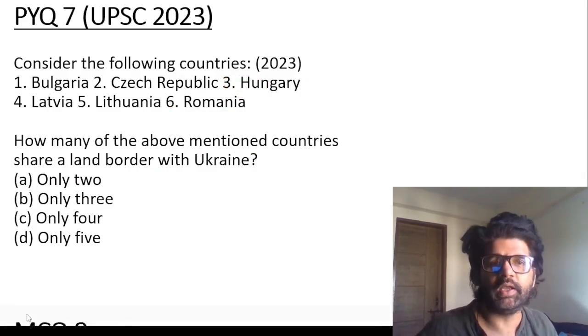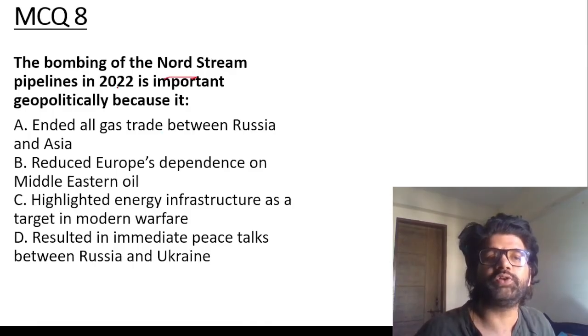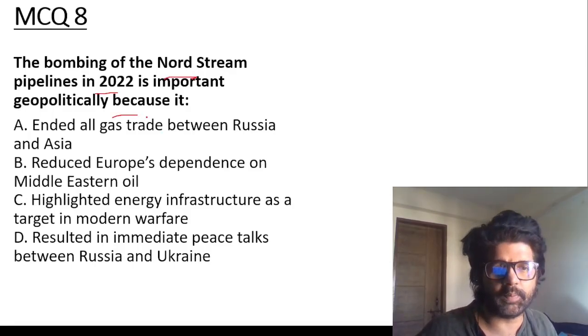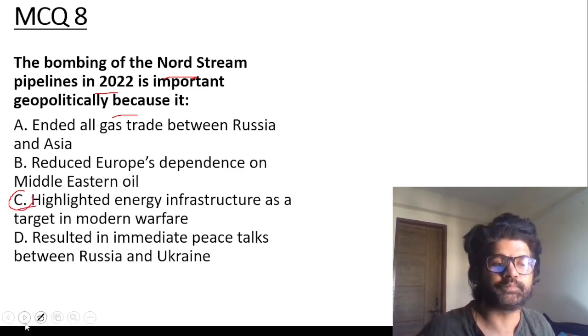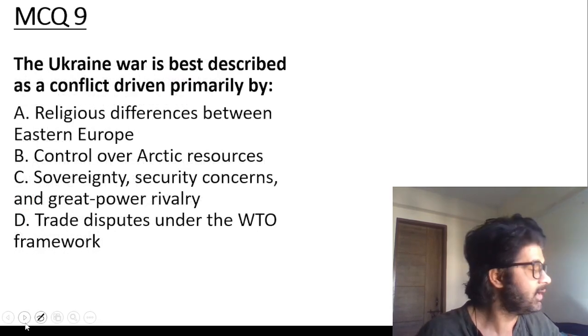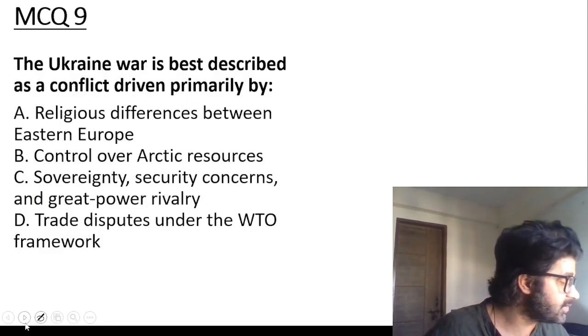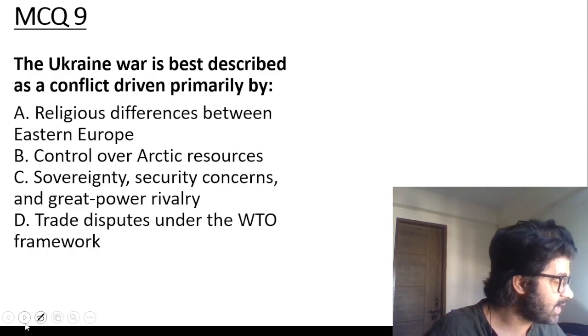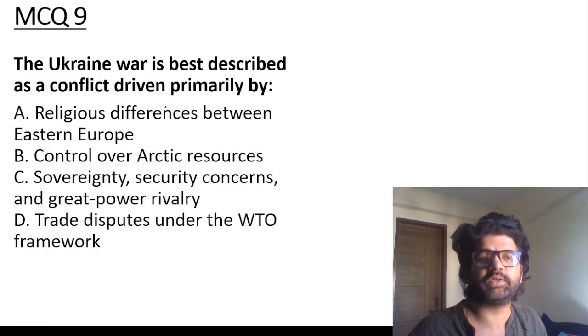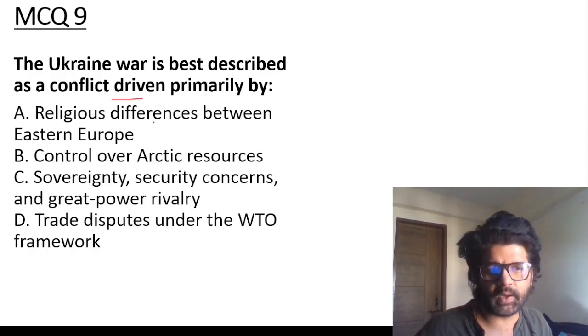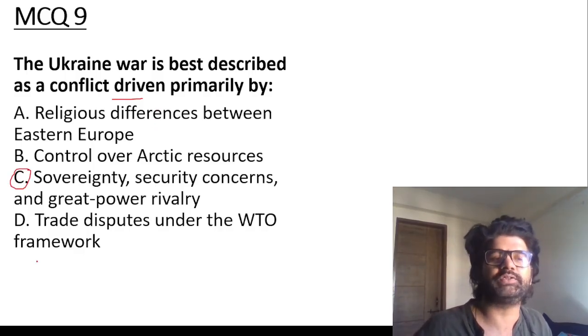Ukraine is in news. Iran is in news. Bombing of Nord Stream 2022 pipeline is important geopolitically because it highlighted energy infrastructure as a target in modern warfare. Gas used to be supplied from Russia to Germany and all. Maybe the Ukrainians did not like it. Their business was impacted. So they sabotaged it. Ukraine war is best described as a conflict driven primarily by sovereignty, security concerns, and great power rivalry.